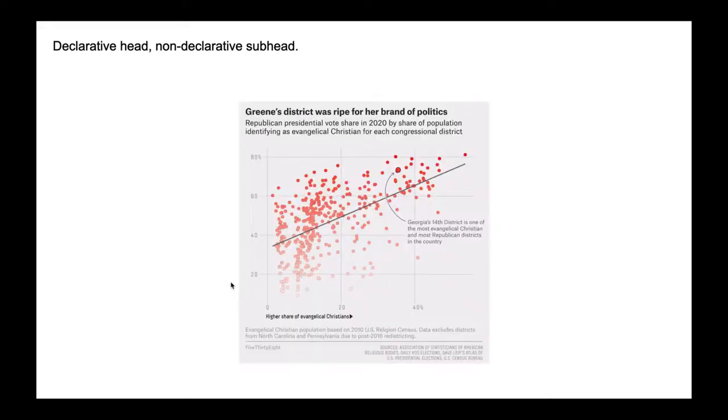Another non-declarative subhead, nothing to talk about here. We can talk about the caption though. Evangelical Christian population based on 2010 U.S. religion census data excludes districts from North Carolina and Pennsylvania due to post-2016 redistricting. So that's a good example of a minor point that you might want the reader to know in order to understand this. I took out some data. I filtered the data in this way, something like that.